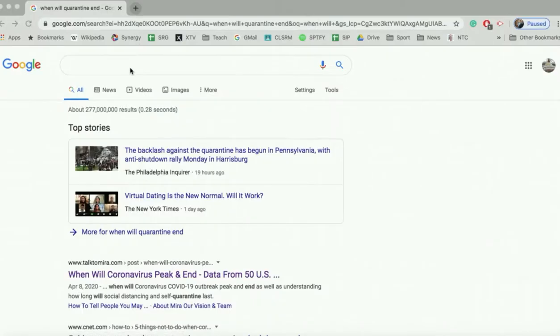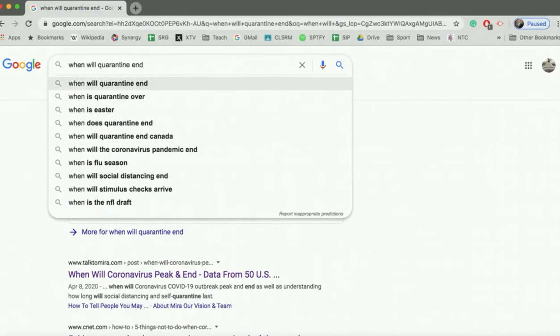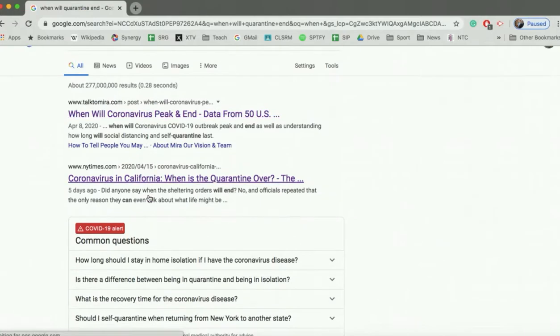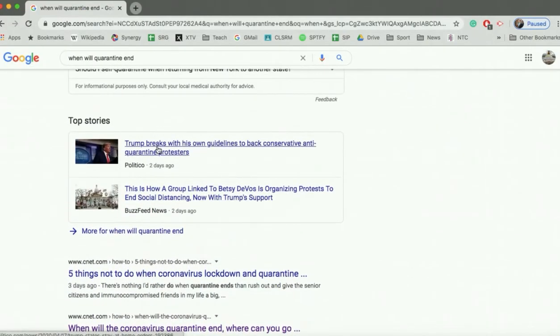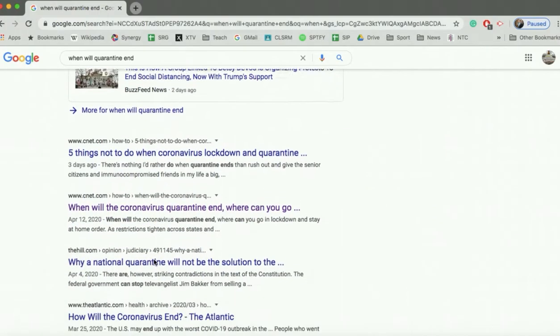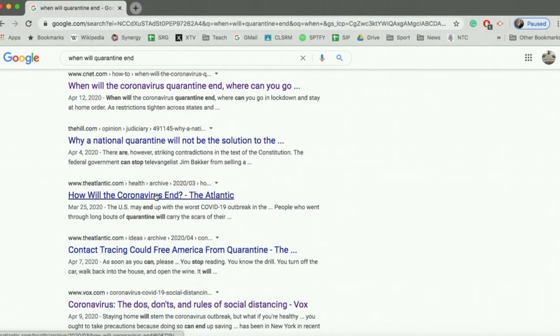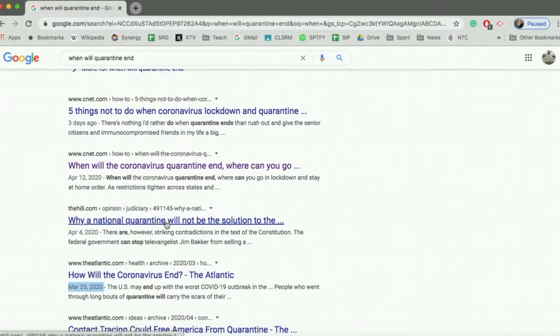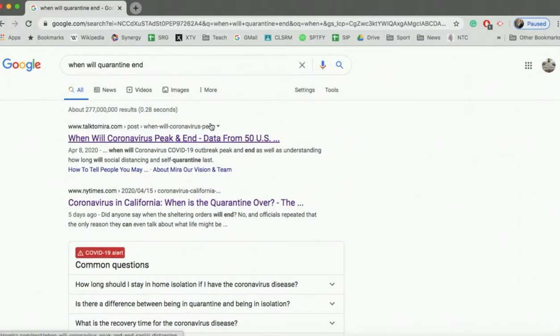If you're finding that you didn't get good articles from your first search terms, try different search terms. So for example, "when will quarantine end?" seems to be the most searched thing for the autocomplete. And now we have some of the same articles, but then we get some new articles in here. "Trump sounds off." And then we can see here, "How will coronavirus end?" But that's pretty old, right? March 25th. So there are a lot of other articles that didn't come up on the first search. So just try different search terms if your first search didn't give you good, solid articles.